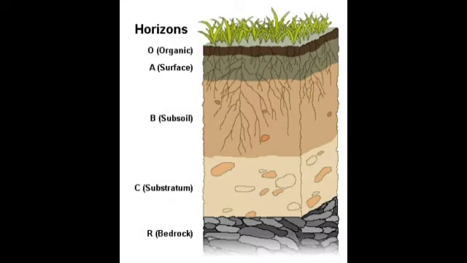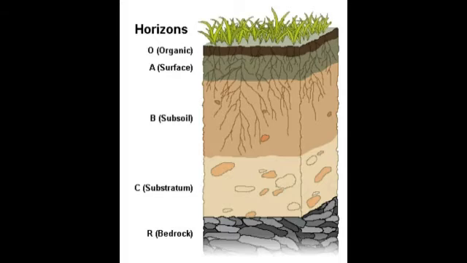Next, we're going to see about the soil profile. A vertical section of soil from the surface to the parent rock is called the soil profile. The process of soil formation gives rise to four well-marked horizontal layers in the soil profile, and these horizontal layers are called soil horizons. The soil horizons are usually named as A, B, C, and D from the uppermost layer of the soil to the parent rock below.